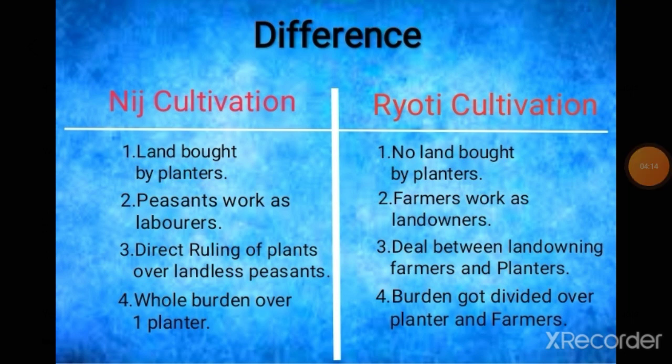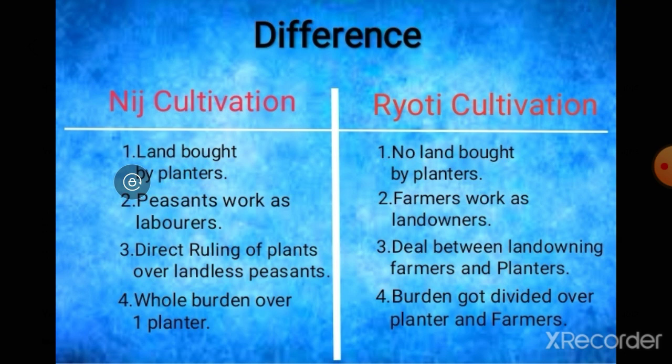In the ryoti cultivation, there was a deal between landowning farmers and the planters, an understanding, or you can say they divided the works of indigo plantation by providing money. And it was only with those farmers who owned some land, because if a farmer doesn't own any land, how would it be profitable for the planter?